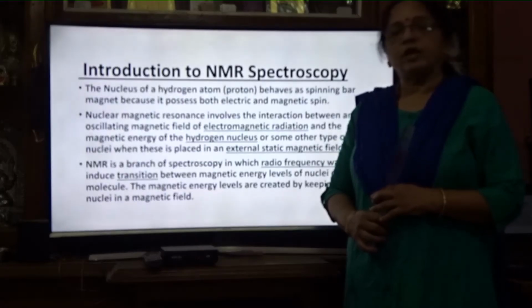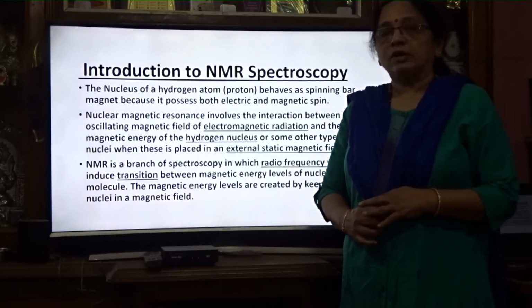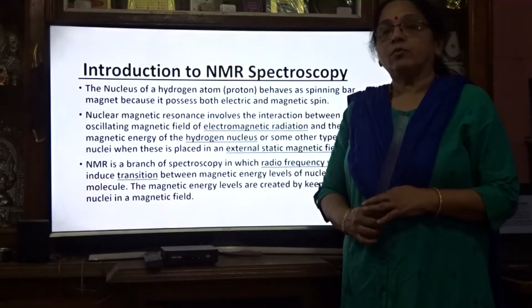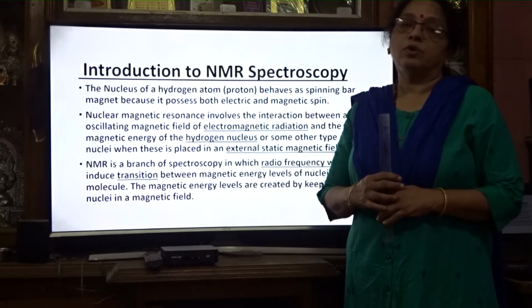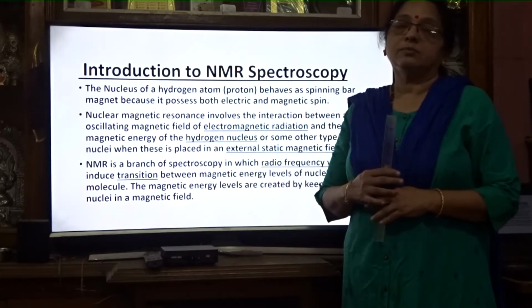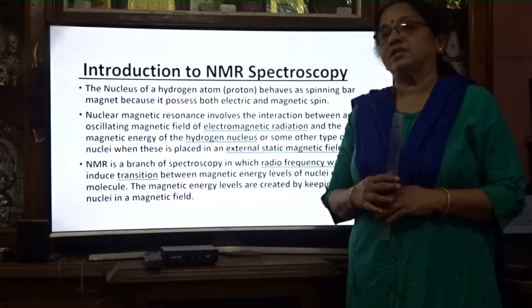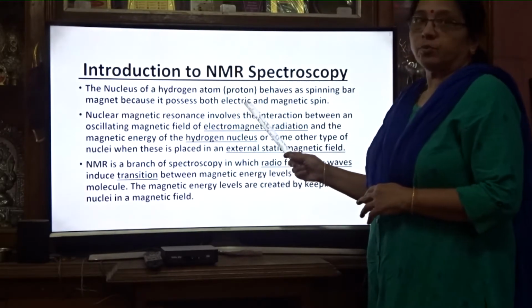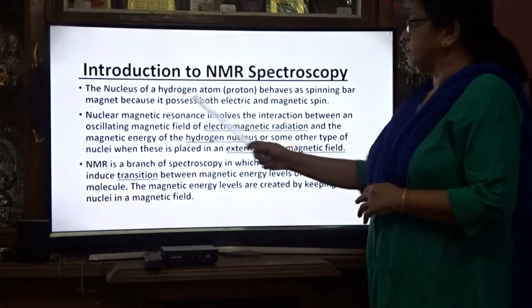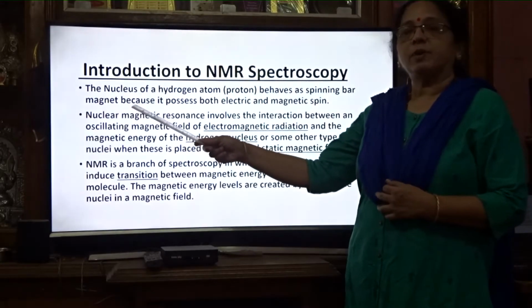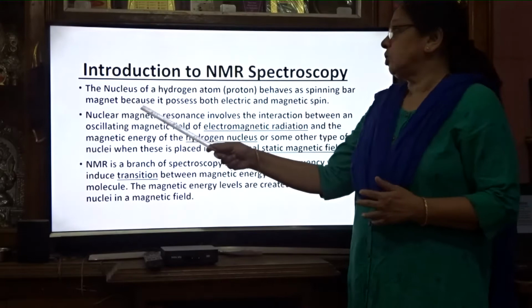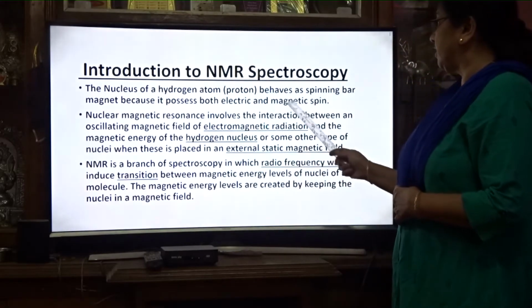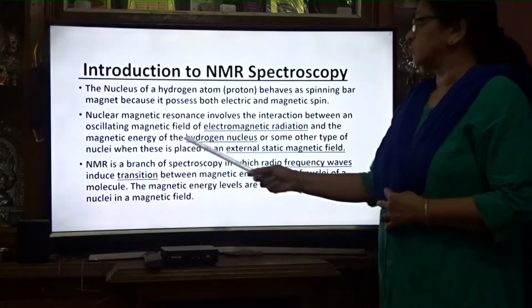As the weight of the electron is negligible, we will only consider the nucleus, because the proton is present in the nucleus. Neutrons are absent in hydrogen. So the hydrogen atom, which we consider as a proton, behaves as a spinning bar magnet. A spinning bar magnet means having north and south poles, because it possesses both electric and magnetic spin in NMR spectroscopy.